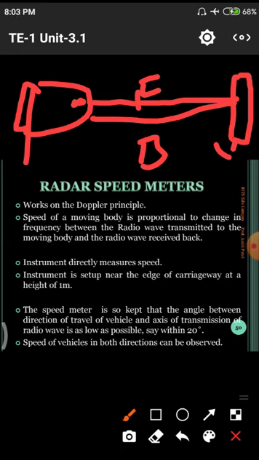So we have to align it in a particular manner. We need to adjust the radio meter in a proper position and direction. We need to arrange the radio speed meter toward the direction in which most vehicles are moving. Otherwise the waves will not come back properly, and no studies can take place with this radio meter.